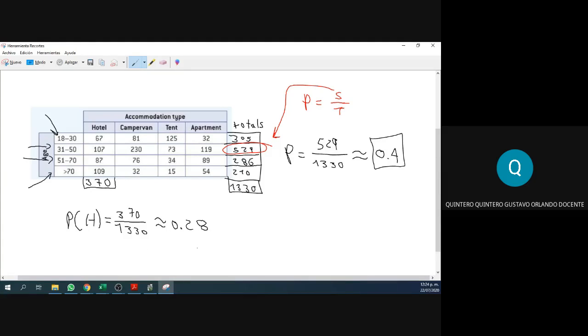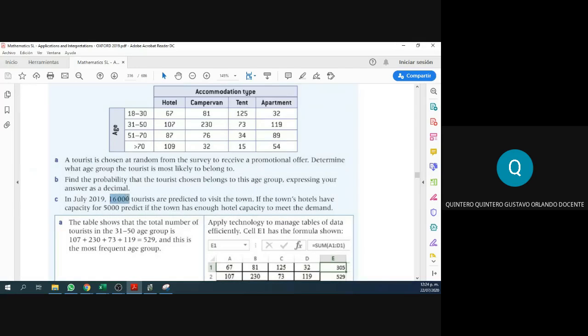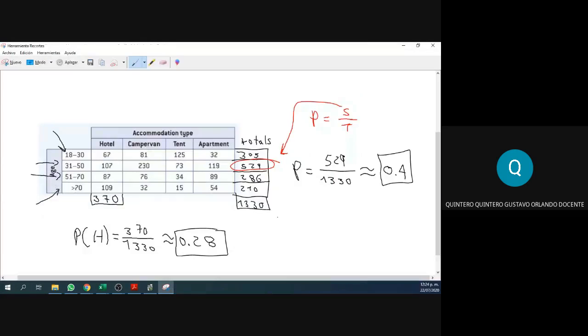Beautiful. 0.28. So this is the probability that one person stays at a hotel, right? So what is the expected value then? We are expecting 16,000 people. How many of these 16,000 do we expect to stay at a hotel? Well, remember the expected value formula.